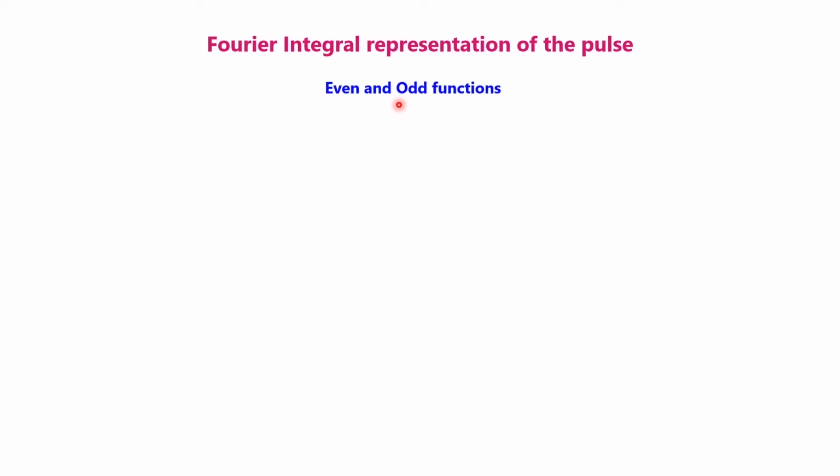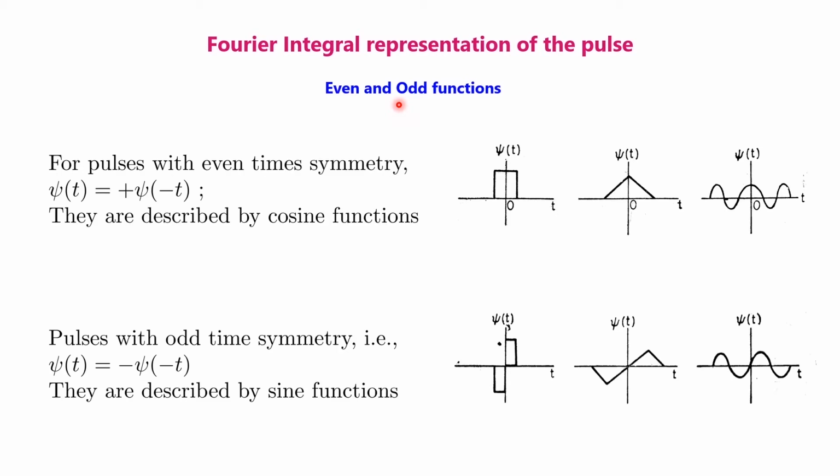To understand the significance of the sine and cosine terms in this integral, let us briefly discuss even and odd functions. Any mathematical function psi t is known as an even function if psi of minus t is equal to psi t. For example, cosine functions have even symmetry because cos of minus theta is equal to cos theta. These are the graphical representations of some even functions, and you can see that these functions are symmetric about the y-axis.